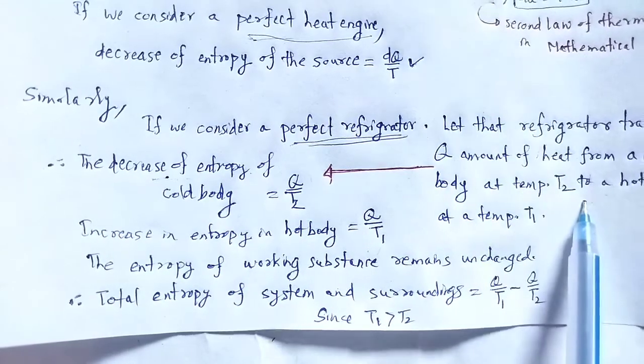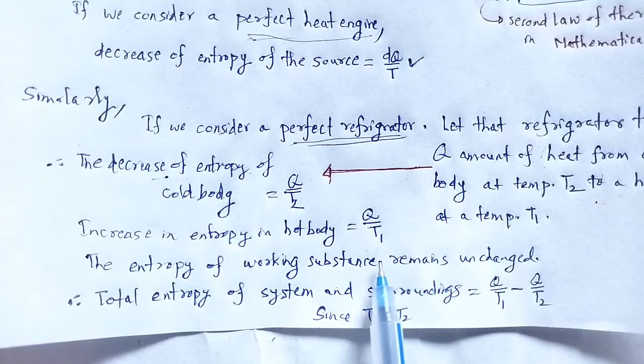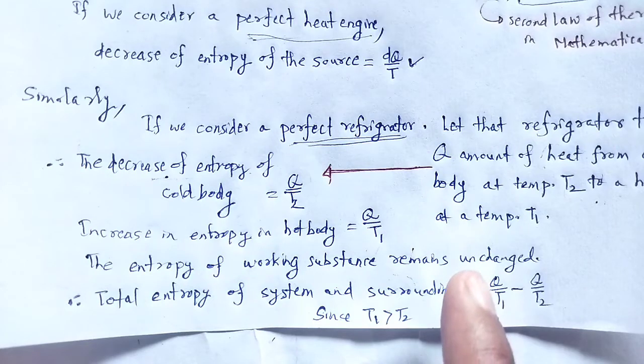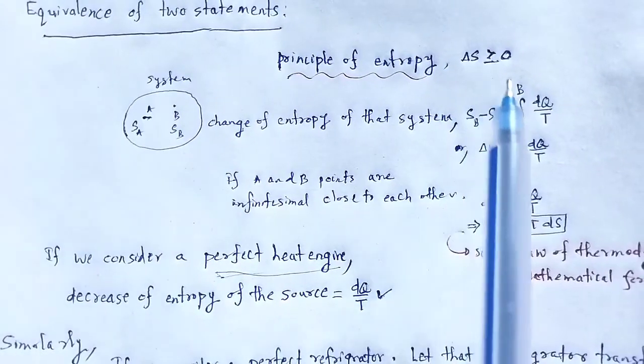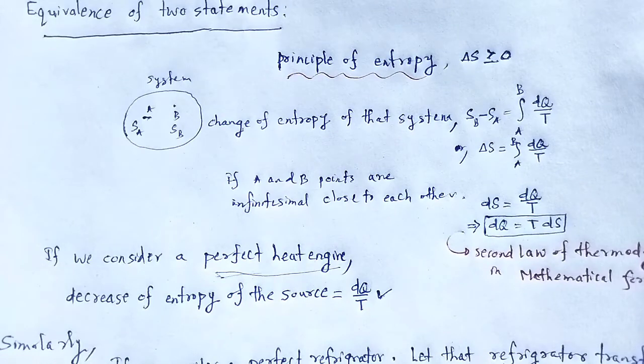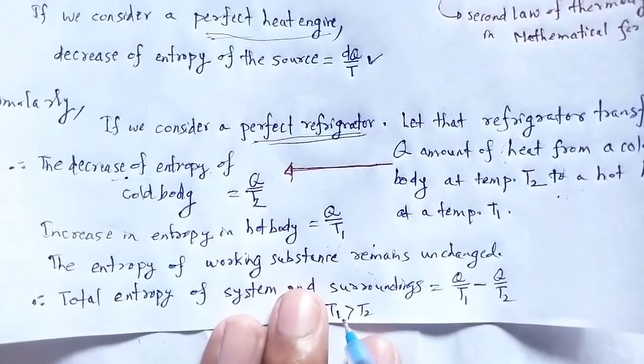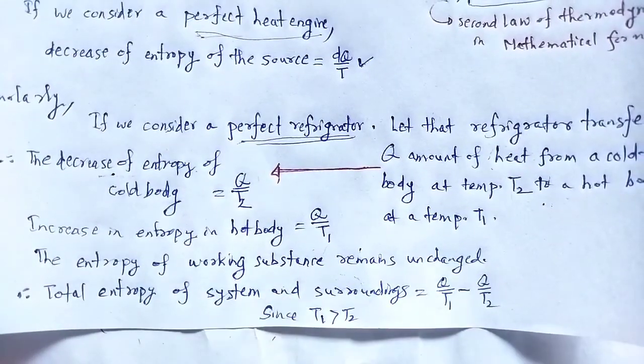Here T1 is the temperature of the hot body and T2 is the temperature of the cold body. Always the temperature of the hot body is greater than that of the cold body. So the total entropy of the system and surroundings will decrease, which is against the principle of increase of entropy. We know the entropy of a system is always increasing according to the law, but here the entropy of the system and surroundings decreased, that means it is against the principle of entropy.